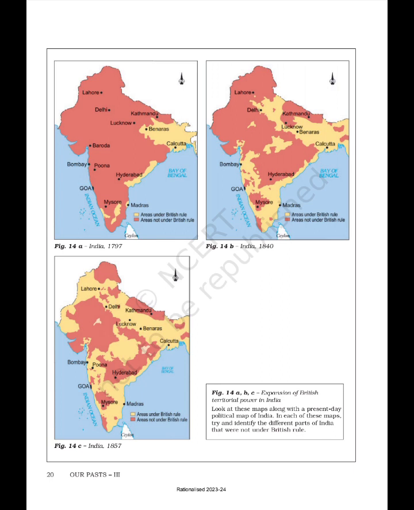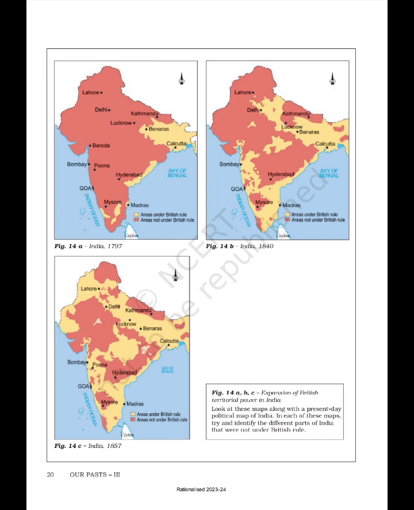They show the expansion of British territorial power in India.